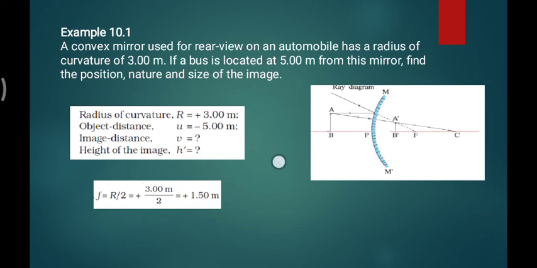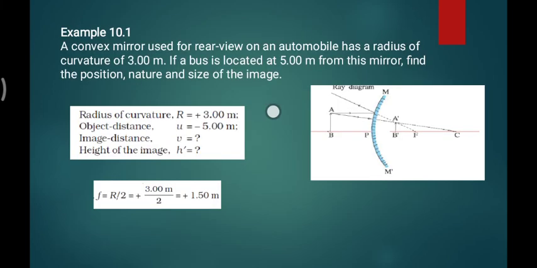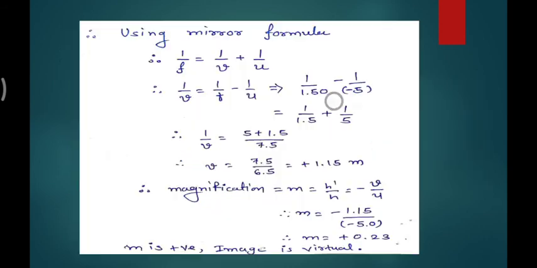Now we can find the image distance very easily using the mirror formula. So here is your mirror formula, 1 upon f is equal to 1 upon v plus 1 upon u. Here we want to find 1 upon v, the image distance, so I take the u term to the other side, so 1 upon v stays here, and it is 1 upon f minus 1 upon u. Now what is f? We found 1.5. What is u? Minus 5. Put them in, so 1 upon f is 1.5, u is minus 5, and minus minus is going to be plus.